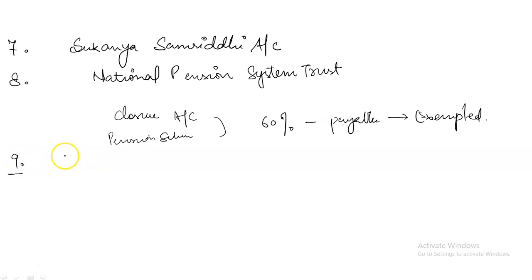Then the ninth point, partial withdrawal from National Pension System Trust. That we studied, the partial withdrawal, where the complete amount is not withdrawn from the National Pension System Trust.